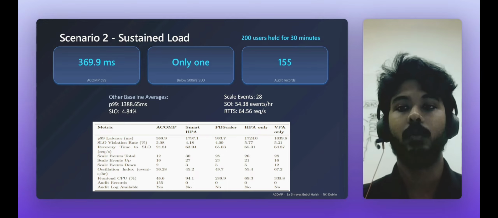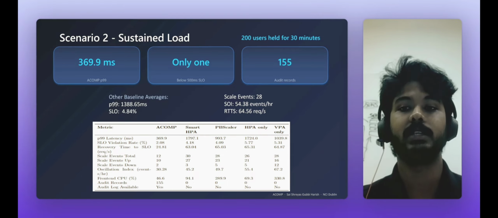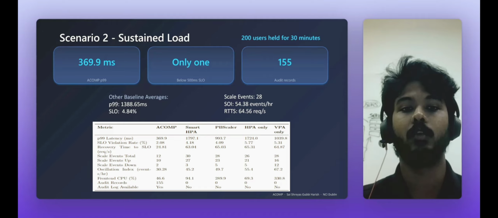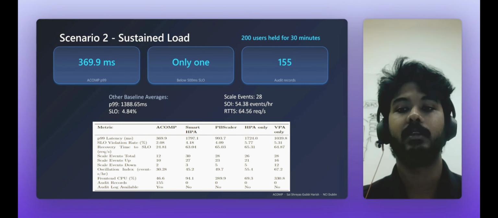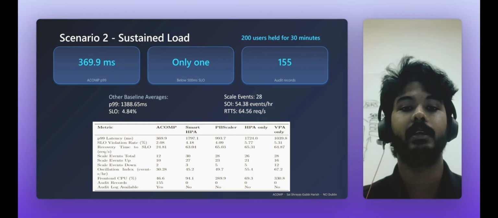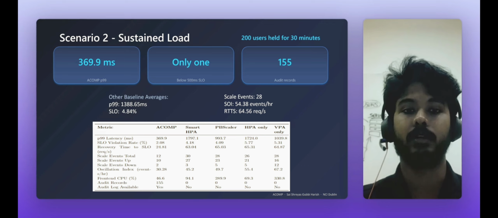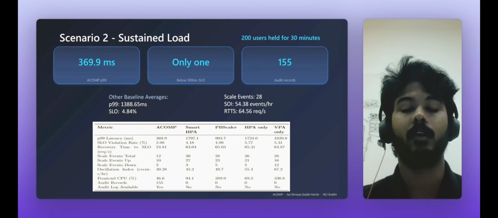For scenario 2, this is the headline result, where ACOMP achieved around 369 milliseconds and only 1 SLO violation below 500 milliseconds, making it 2%, and the rest average as below, where RTTS was around 64.56 requests per second, but ACOMP was much less than what they all average, and SOI of 54.38 seconds, wherein ACOMP only took 30 events per hour.